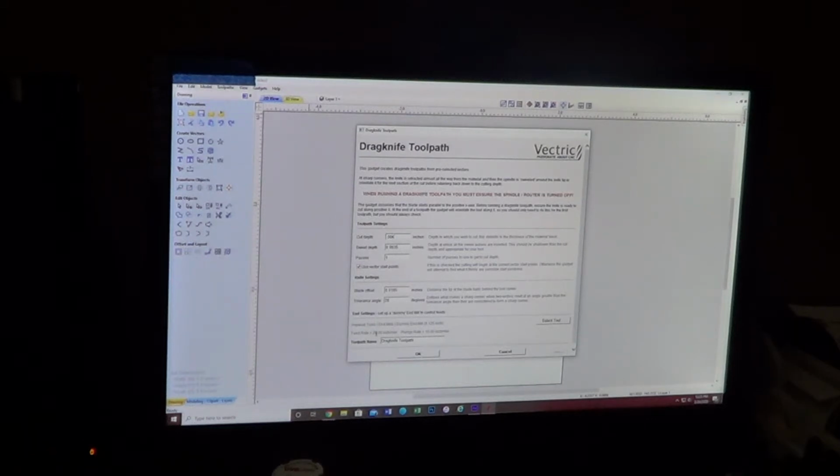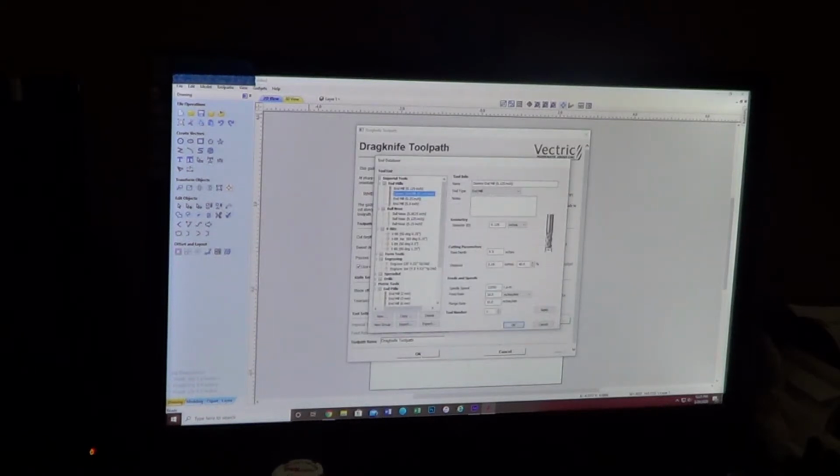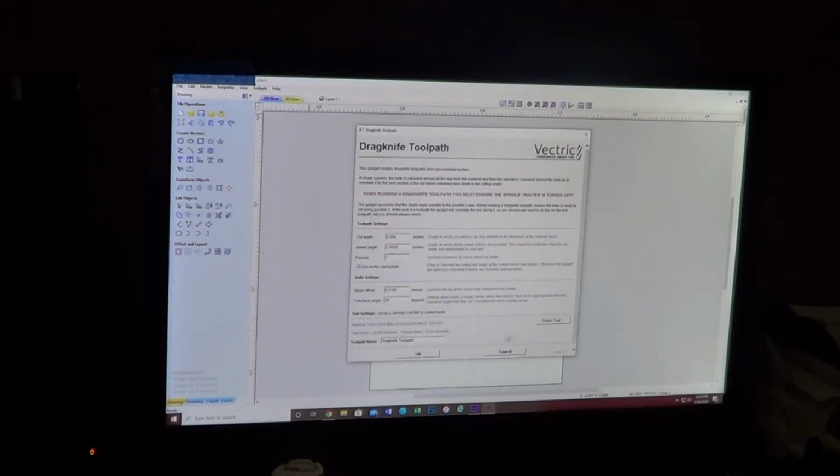For my tool, I do a dummy tool. I go to my tool, dummy end mill, I created it. It's solid, we only use the tool for the zero of the Z and for the center of the tool.